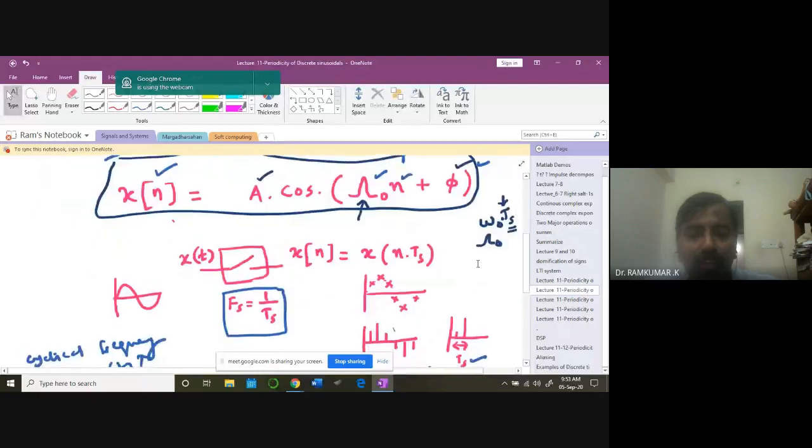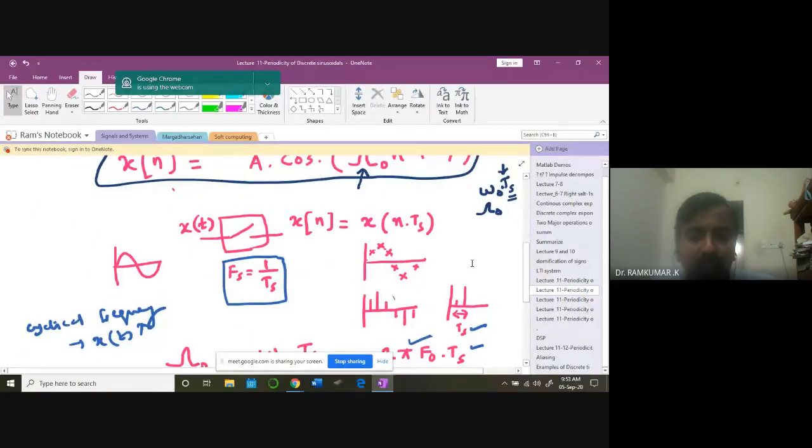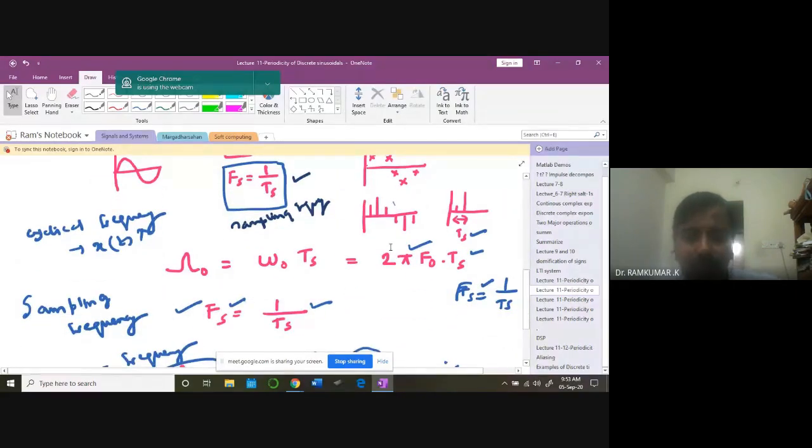Okay, so naturally, I can sample my signals at a particular rate. This rate I'm calling it as the sampling frequency. Sampling frequency is 1 by Ts, for example. Okay, so I can sample at a particular rate. So if I do that, I'm going to get things like this. Okay?